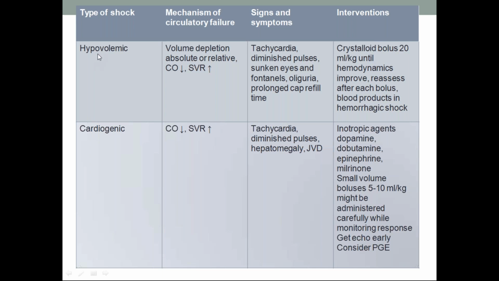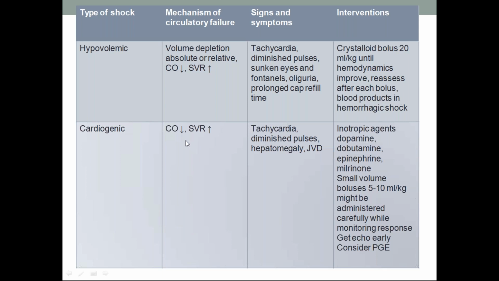How do we treat it? Only fluid is less, so we will give fluid, a crystalloid bolus, normal saline or RL, usually normal saline, until hemodynamics improve. 20 ml per kg to a maximum of 60 ml per kg. We discussed already, so not per day, 60 ml per kg. Reassess after each bolus. Blood products in hemorrhagic shock.